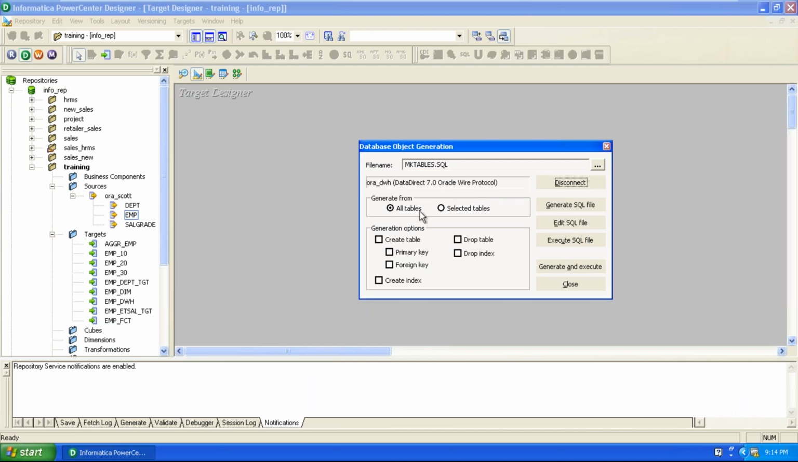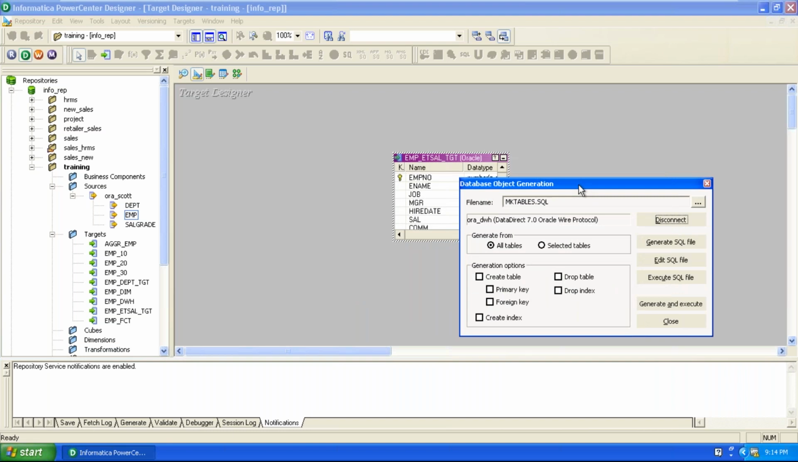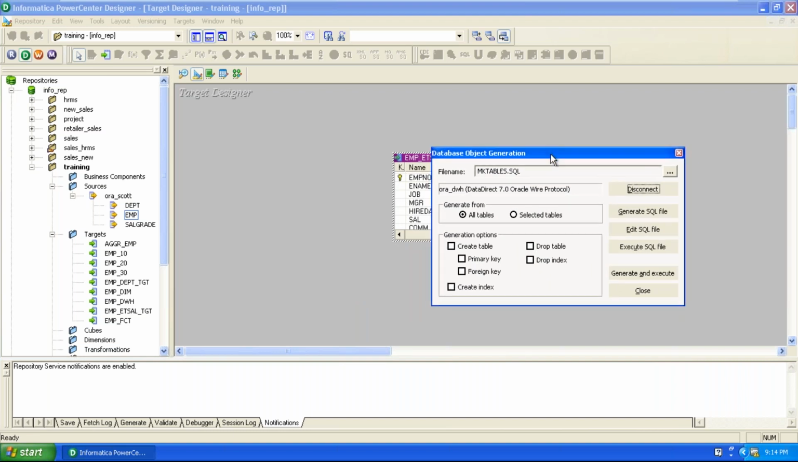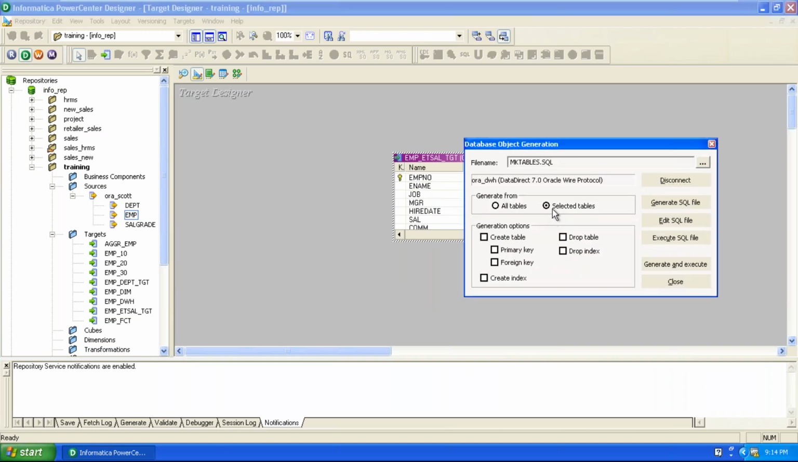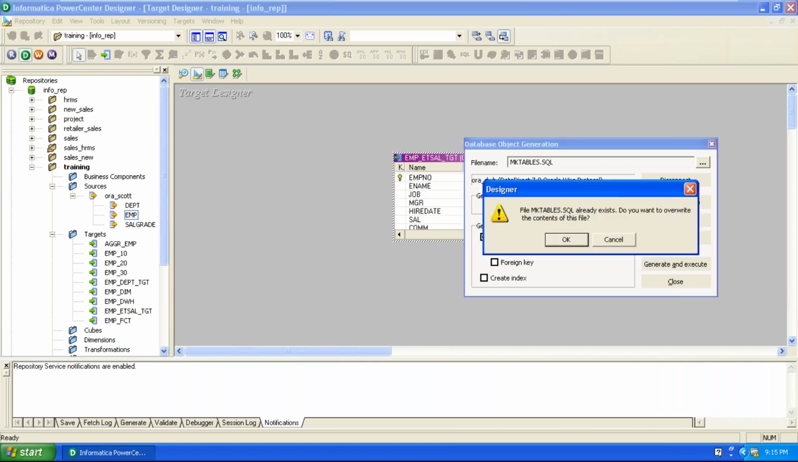Now there are options to generate from all tables or selected tables. If you have a set of tables in the target designer tool and want to generate the SQL script for only a few of them, select those tables like this. This is selected. In the same manner, select the remaining tables also if needed. Then select the radio button of selected tables, so the script is generated for selected tables only. Now in the generation options, choose create table with primary key. If it is a new table for the target, you can just click on generate and execute.